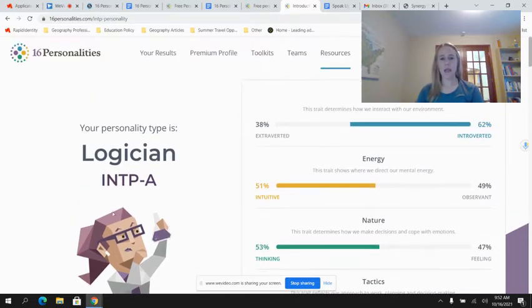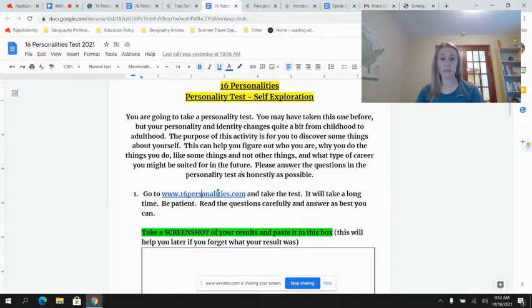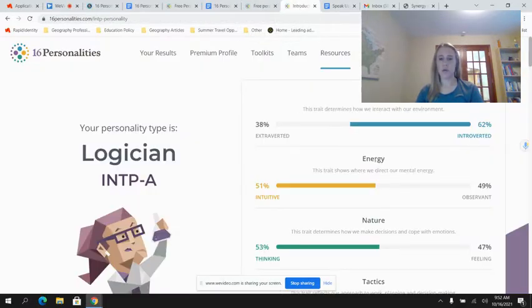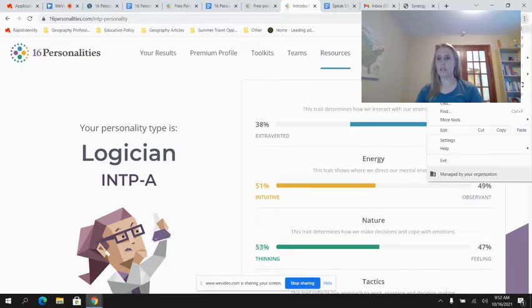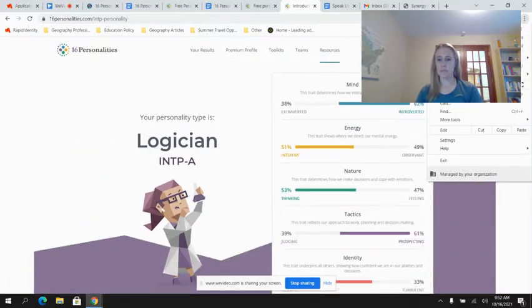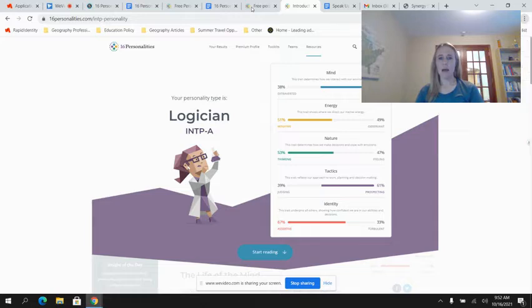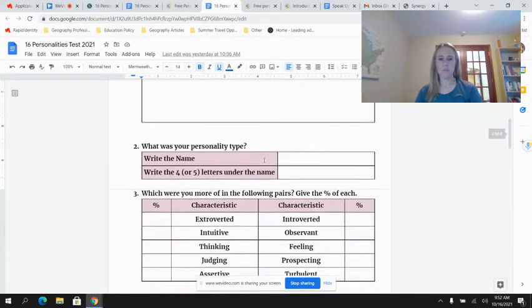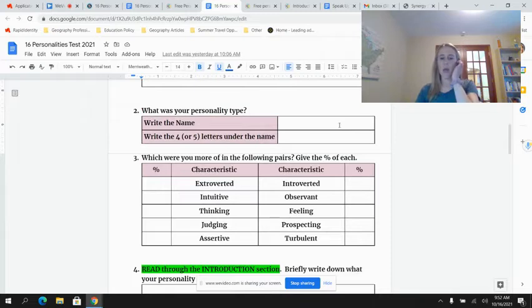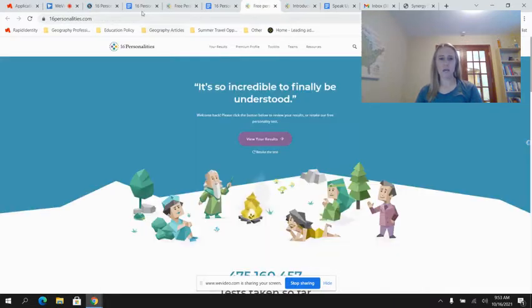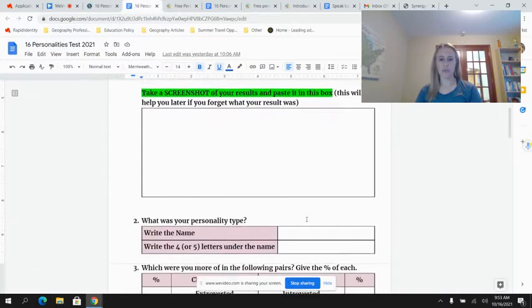And so I'm going to then complete the assignment. I'm going to start by taking a screenshot of my results. You may need to make your screen a little bit smaller, so I might zoom out on my screen so I can take a screenshot of my results. I'm going to take a screenshot of my personality type, but also this piece over here. Then you are going to write down your personality type and write the 4 or 5 letters under the name. My 5 letters would be INTP-A.